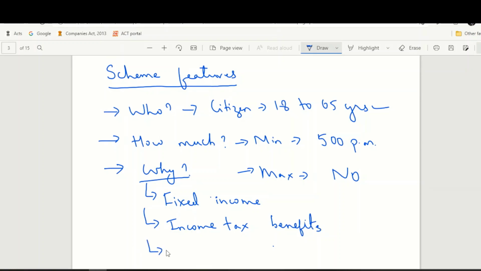And the third and the most important thing is the return on investment. If you see any other social security schemes or any deposit scheme, you will have a fixed coupon rate.